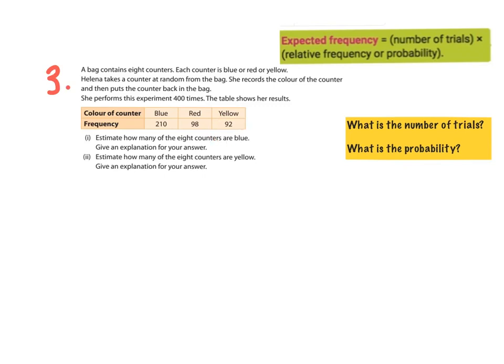Our first question is, estimate how many of the 8 counters are blue. So we want to find out how many of those 8 counters are blue. The first thing we ask ourselves is the number of trials. It might be very easy to say, oh, she did the experiment 400 times, it's 400.